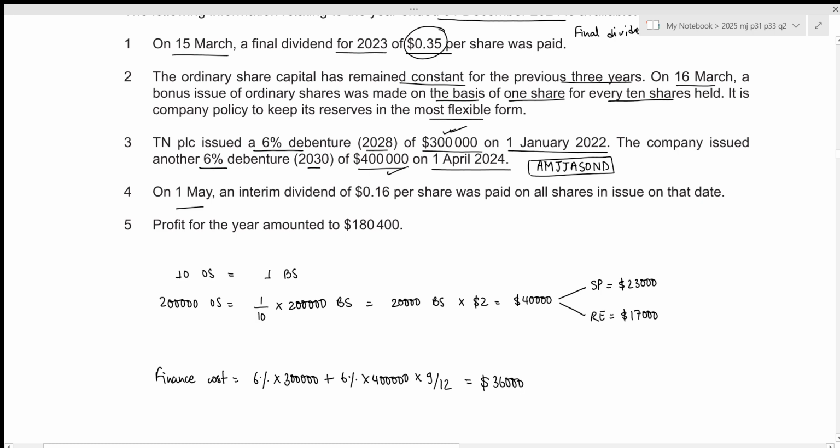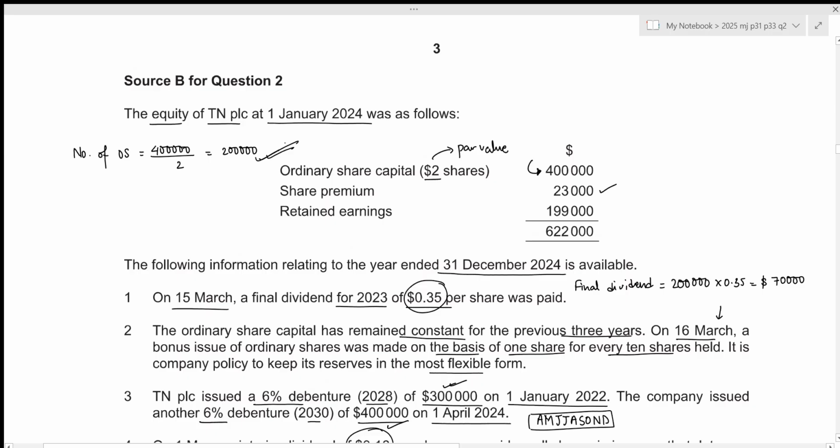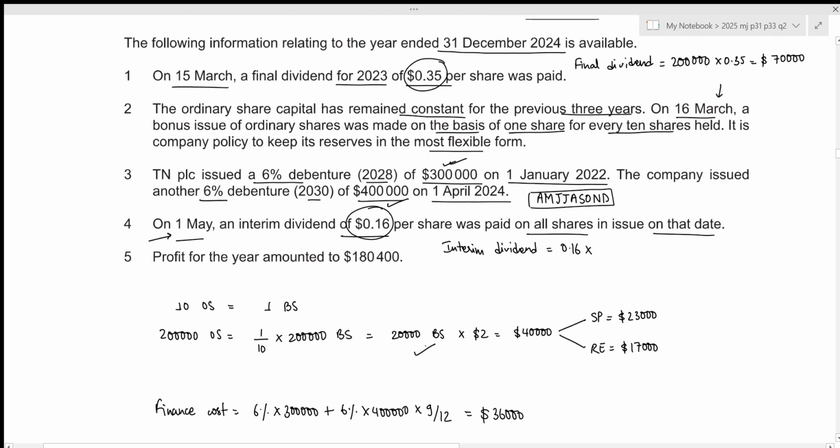Then on 1st May, an interim dividend of 0.16 per share was paid on all shares in issue on that date. Remember that we made issue of bonus shares in March. So within May, we need to include the bonus shares as well in order to calculate the interim dividend. So the interim dividend will just be the rate per share, 0.16, times the number of shares. Initially, we had a total of 200,000 ordinary shares. Then we issued 20,000 bonus shares. So we have a total of 220,000 shares. So the interim dividend will just be 35,200.